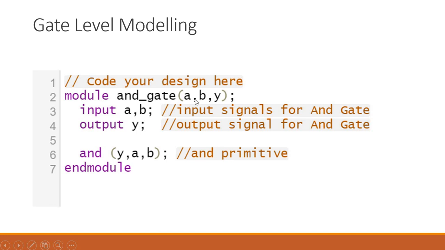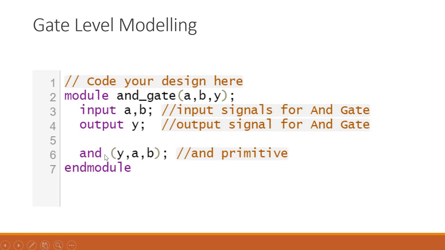All the input and output terminals we are going to write here. So in gate level modeling, we can write the inputs and outputs explicitly. We can give the idea of what the inputs are and what the outputs are here.